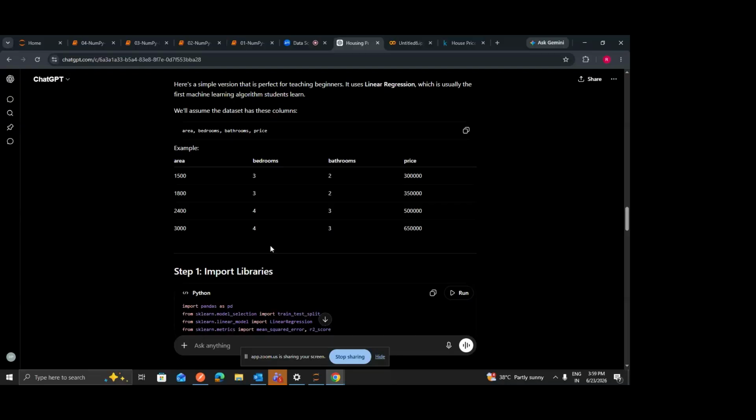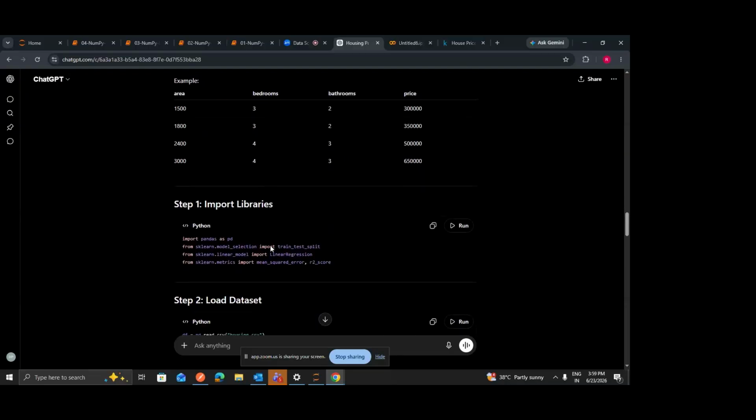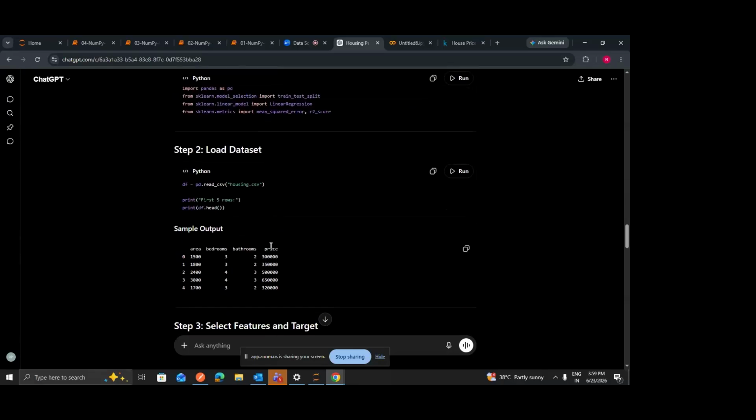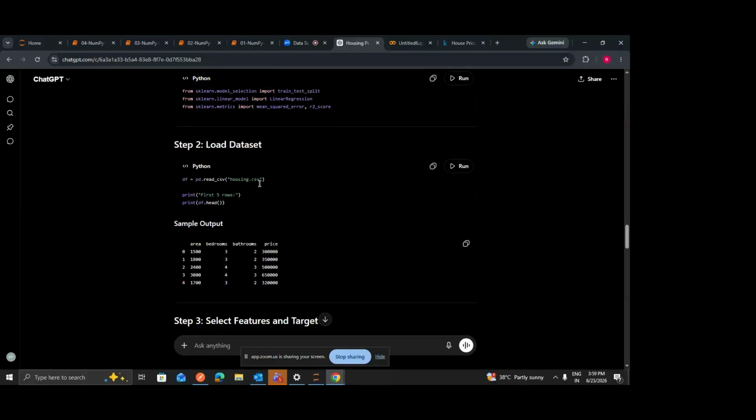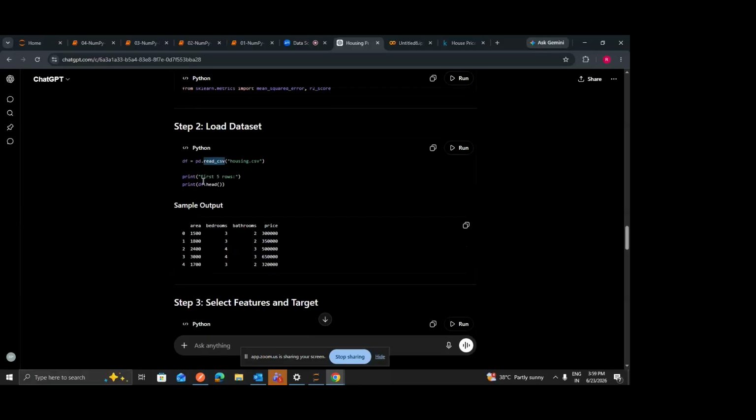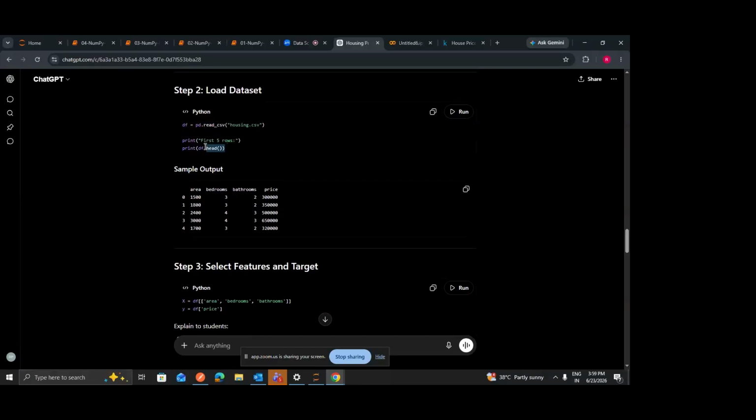Then what you are expected to do, just read this data set. I'll just show you some basic codes, how exactly you can do it in Python in machine learning. We have this library called pandas, and this pandas can be used to read the CSV files. Most of the time the data sets are in this CSV format. So in order to read the CSV, we use this dot read function, and after reading the CSV, we have used this dot head function to see what all data we have.